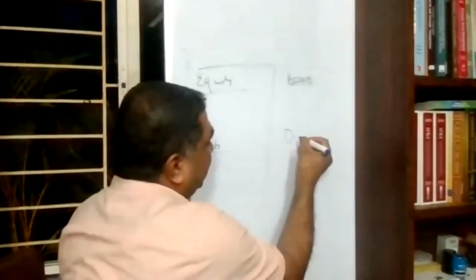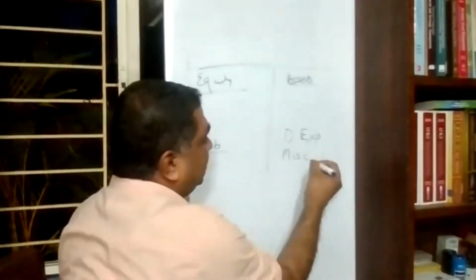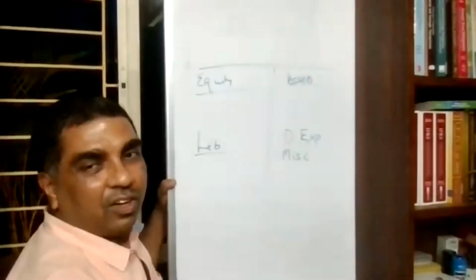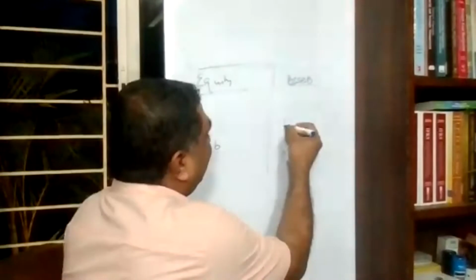One is your deferred expenditure. Then miscellaneous expenditure to the extent not written off. And what is the other item? You can tell me. Sir, accumulated losses. Accumulated losses. So accumulated losses will also be treated just like an asset. Accumulated losses.